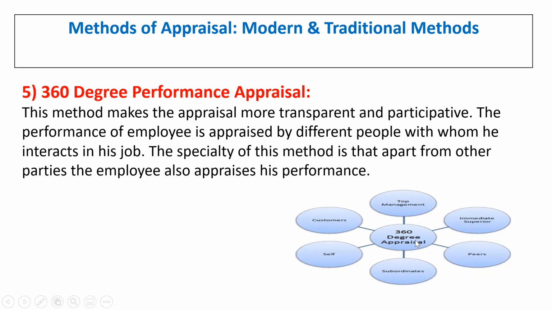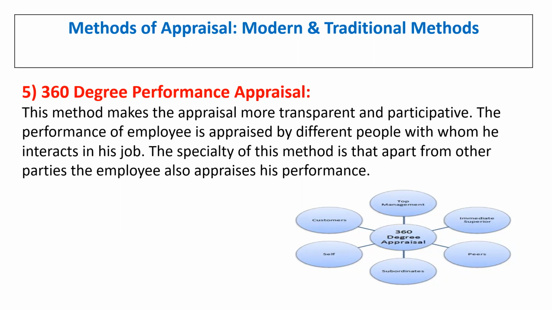For example, the appraisal can be done by the top-level management. They collect the feedback from the top-level management and the immediate superior of that particular employee.